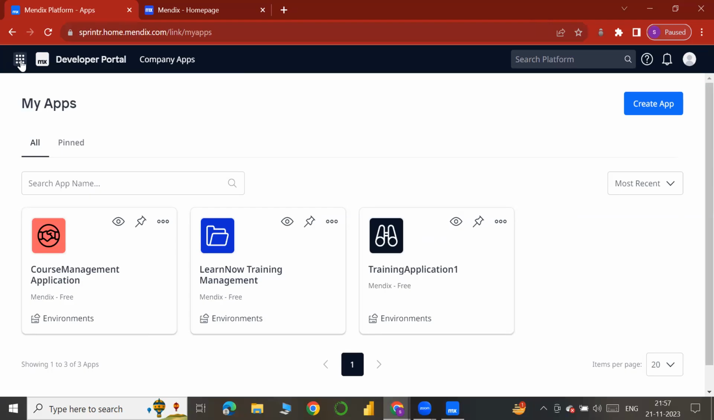After that you have to go to Mendix, this is the website, sprinter.home.mendix. In this, you have to sign up with that email. After that, we have to create the app. We can do all the things. I have to sign up again with that Rediff mail. Yes, you can do that for further things that are required.